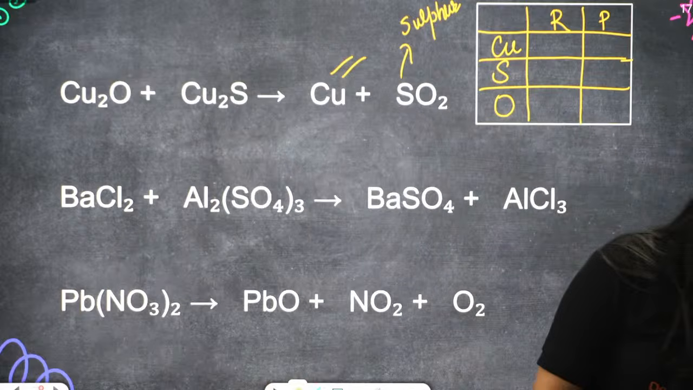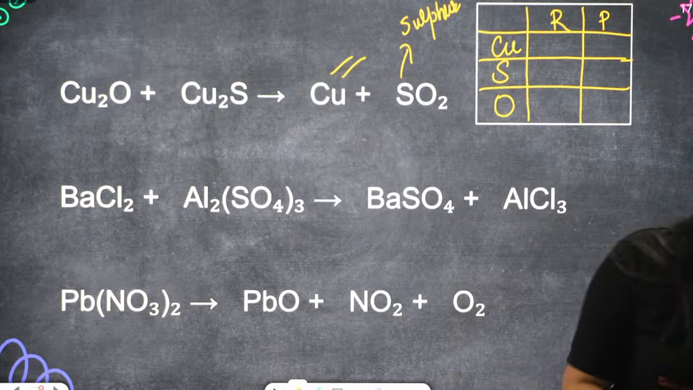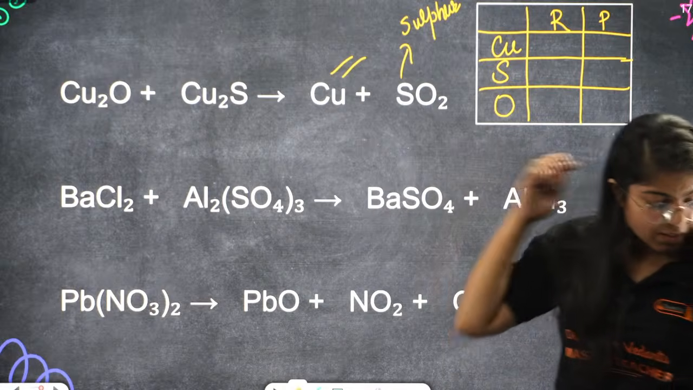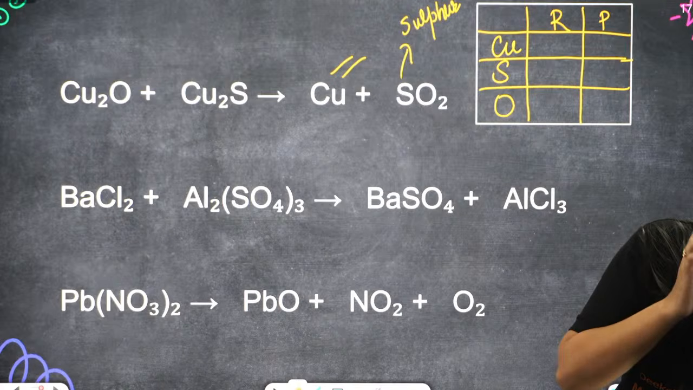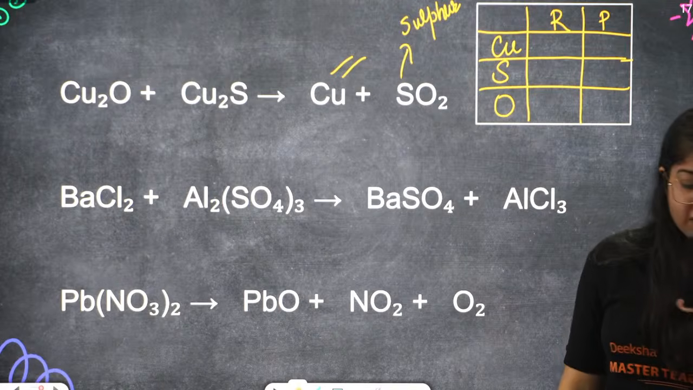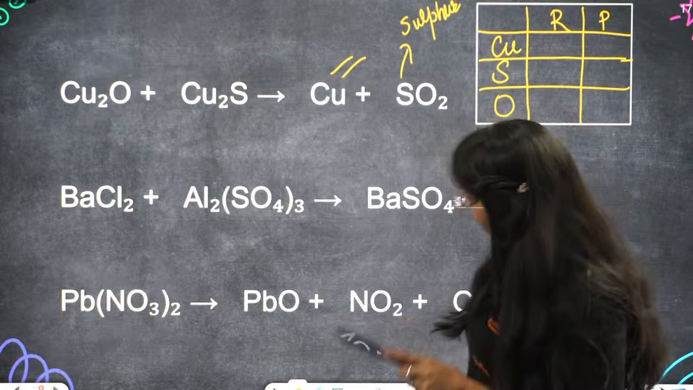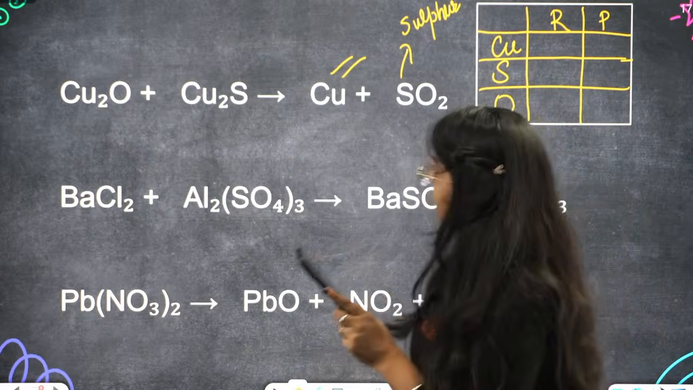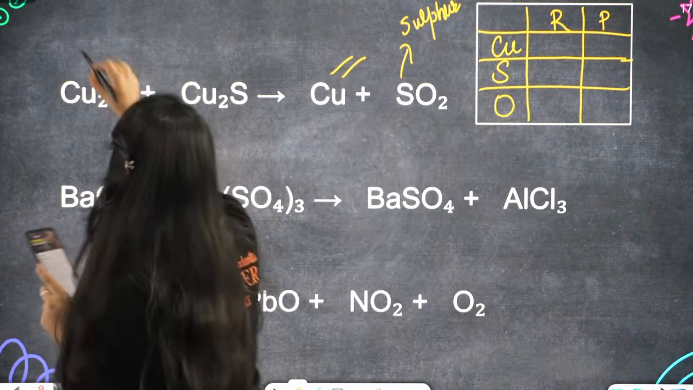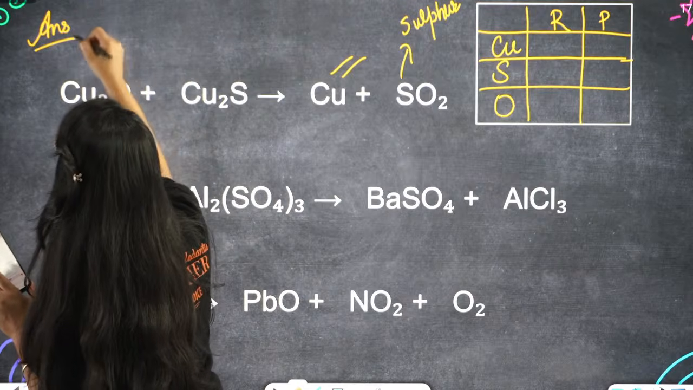Lakshita is saying hi. Hi, Lakshita. How many of you have done this balancing? Sulfur, beta. Okay, we have the answer.